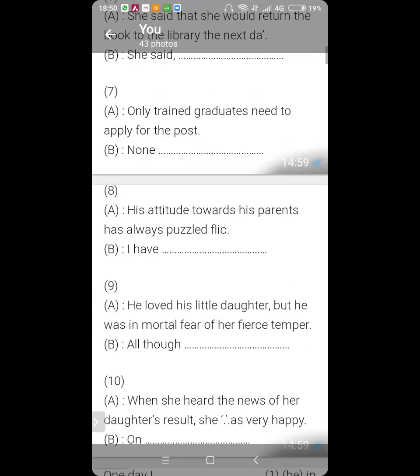Now, number 8. His attitude towards his parents has always puzzled me. I have always been puzzled by his attitude towards his parents. That's it. Perfect. The important thing here is that the been should come. I have always been puzzled by his attitude towards his parents. So, this is conversion of the active voice into the passive voice.